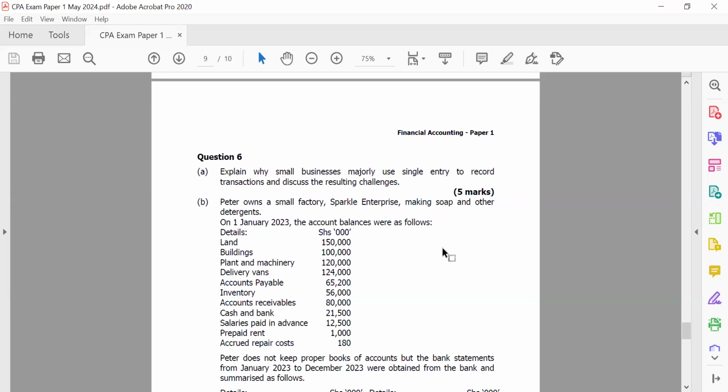The other thing that you can see is that this question went on to say Peter owns a small factory. So of course, this tells me that this question might likely be around single entry. Peter owns a small factory, Sparkle Enterprise, making soap and other detergents. On 1st January 2023, the account balances were as follows. So we have land, building, plant and machinery, and then they go down.